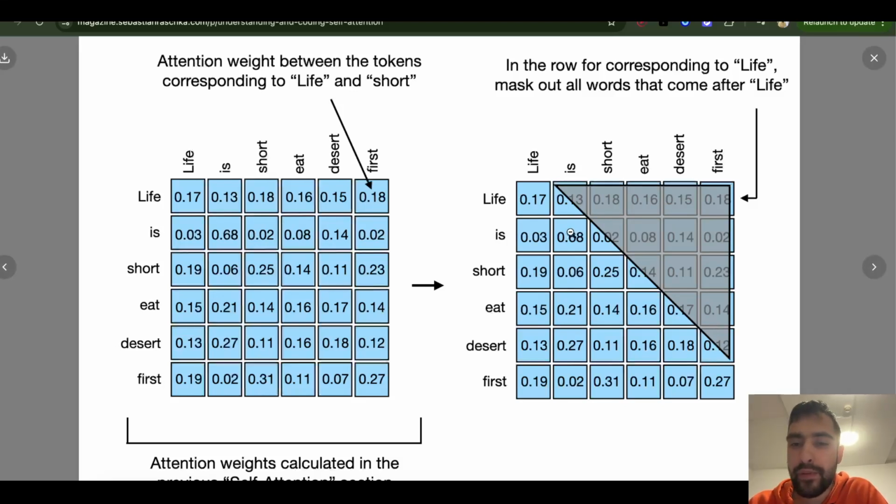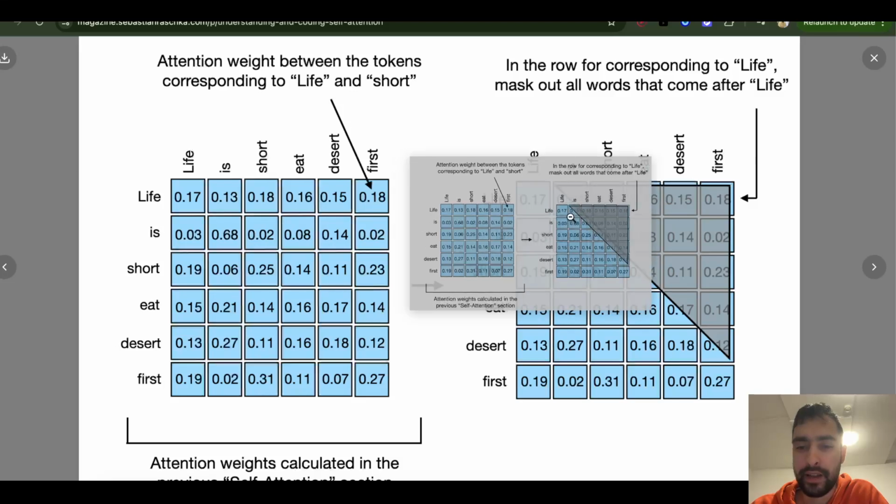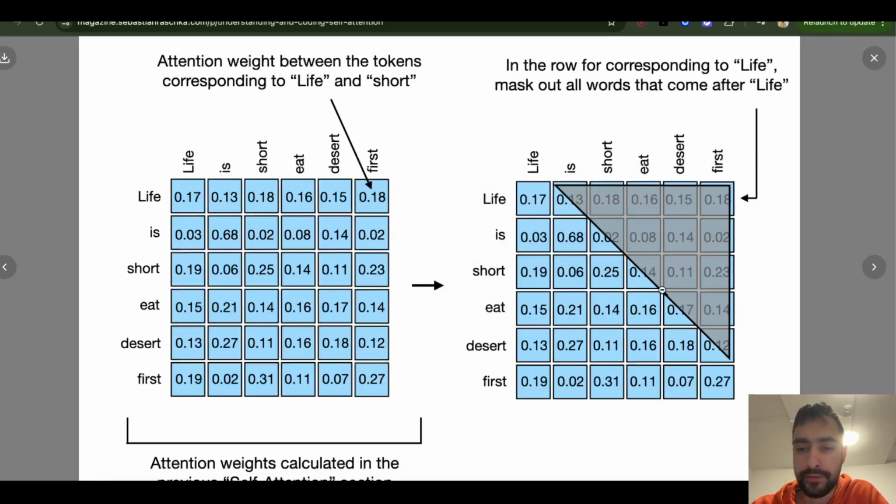But then we will know that we should take 85% of the meaning of is and 15% of life for the new, enhanced, juiced up meaning of the word is. So the next step here would be to make these add up to 1, and make these 3 add up to 1, and these 4 add up to 1. So we need to scale the numbers. We can do that by applying a softmax function. And it's simple, and when we code it, then I will explain.